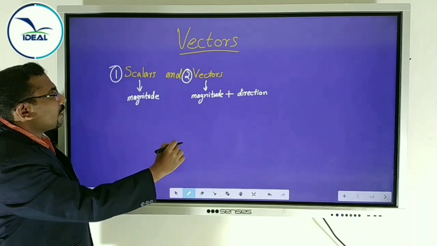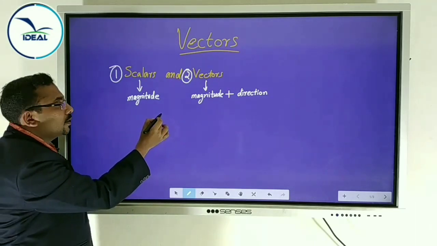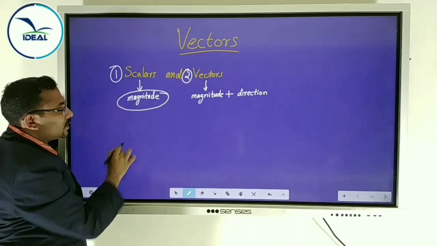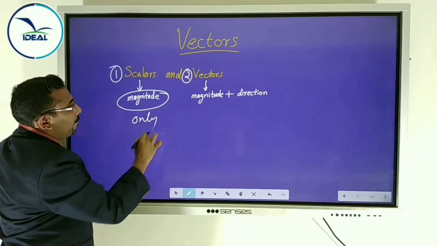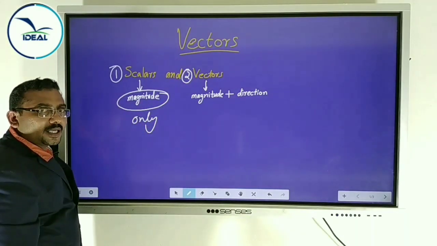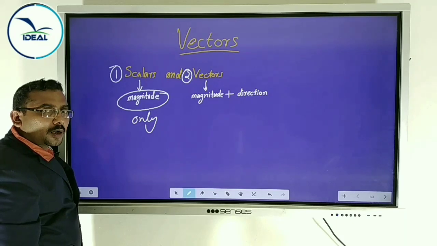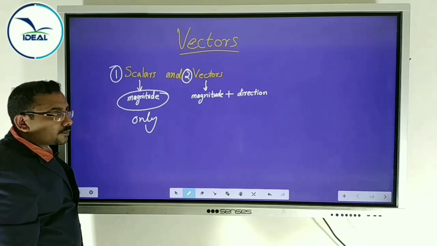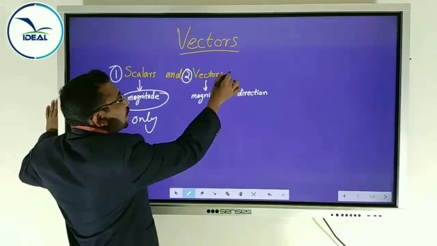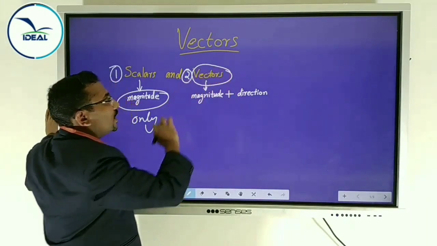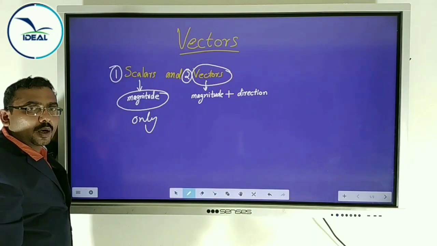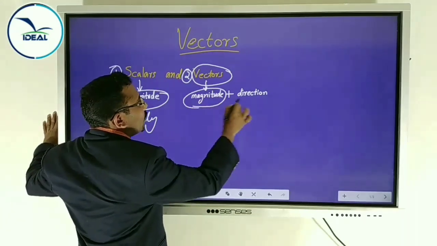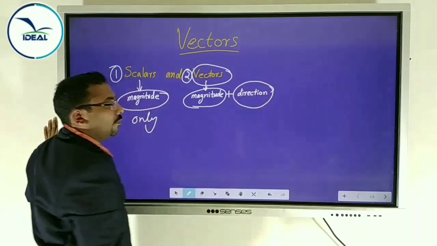Scalar quantities are physical quantities which have only magnitude. Such a type of physical quantities are called scalar quantities. Vector quantities are physical quantities which have both magnitude and direction.